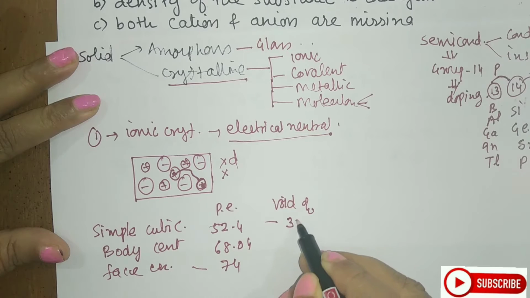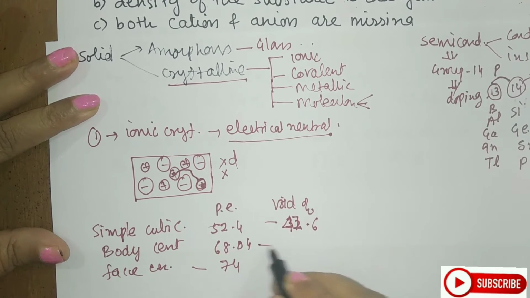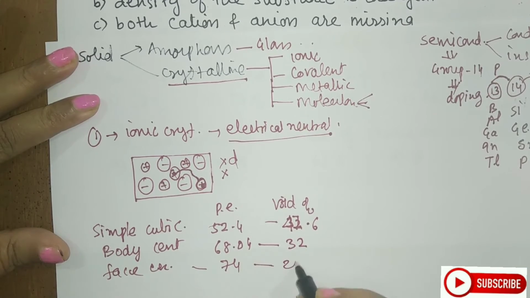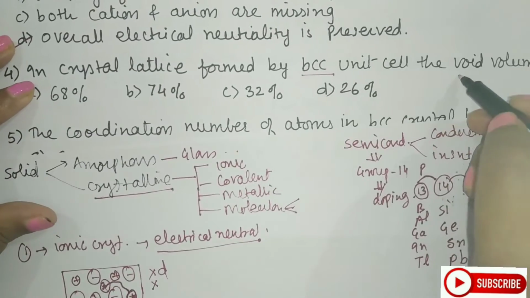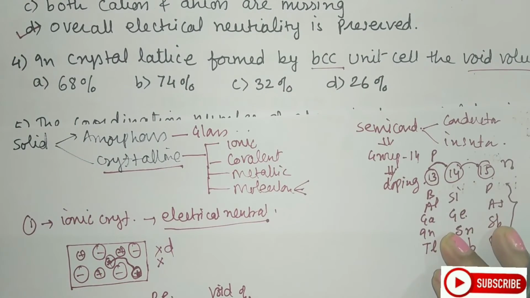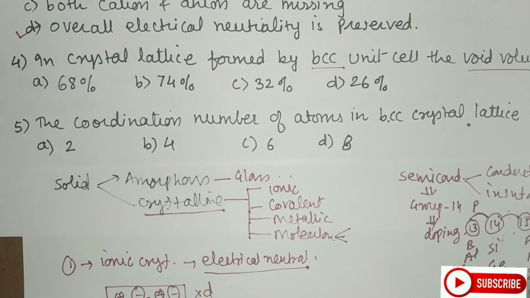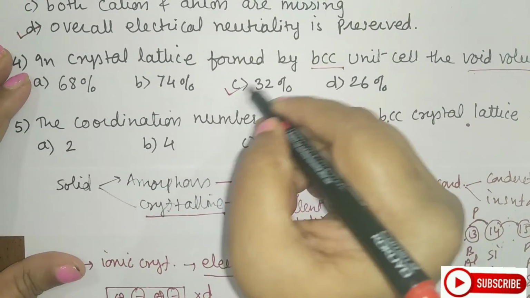So this is 32. Sorry, it will be 47.6. This will be 32 and this is 26. They are asking you about the BCC. So for BCC, the void volume will be 32. So answer here is third option.